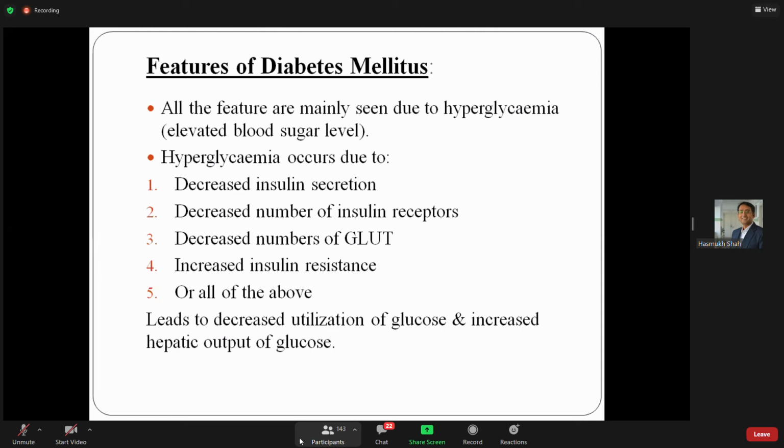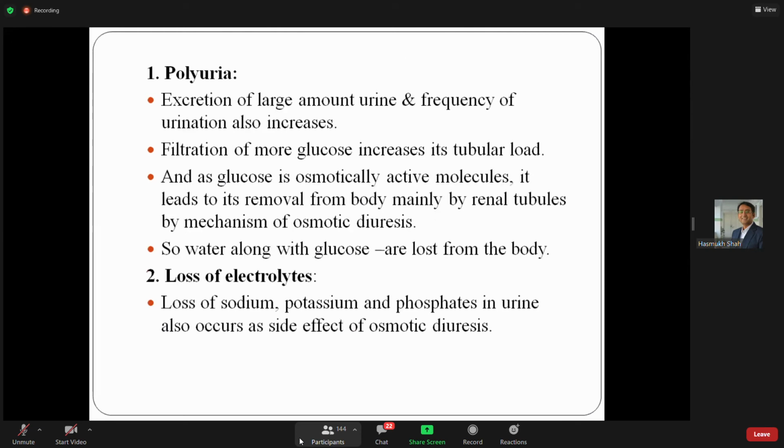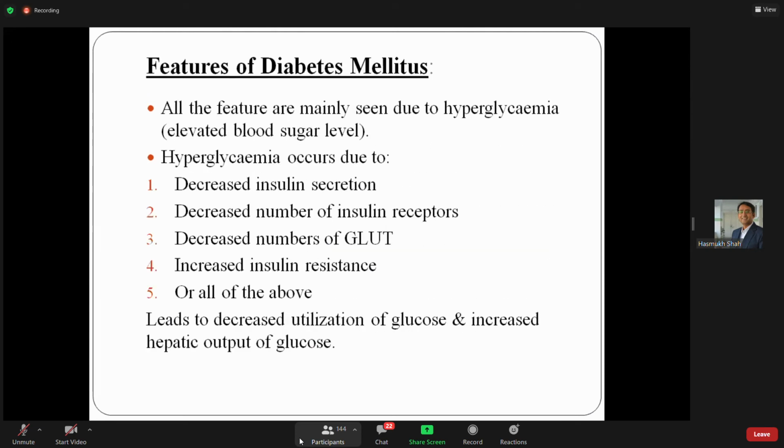Fifth, all of the above. Look here, detailed physiology and functions of insulin were taught by Dr. Kamini Madam. So I am going to talk only about the diabetes. All of these things lead to the decreased utilization of the glucose and increased hepatic output of the glucose. So these are the features of the diabetes mellitus, the possible factors and reasons for the diabetes mellitus.